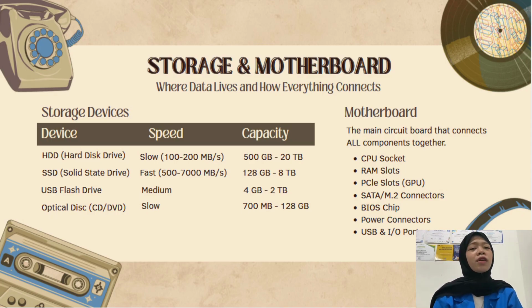SSDs are dramatically faster than HDDs, ranging from 500 MB per second for a regular SATA SSD to over 7000 MB per second for NVMe. They are more expensive but make your computer feel much snappier.